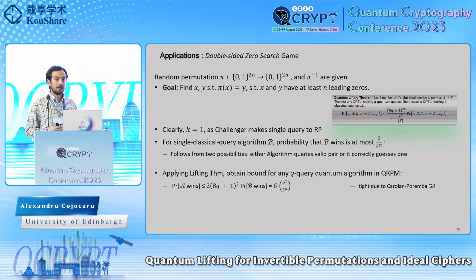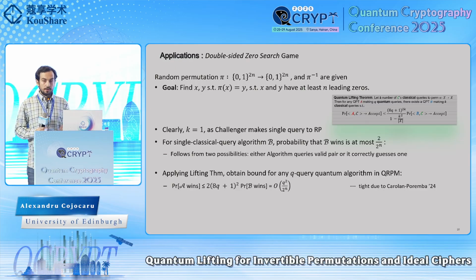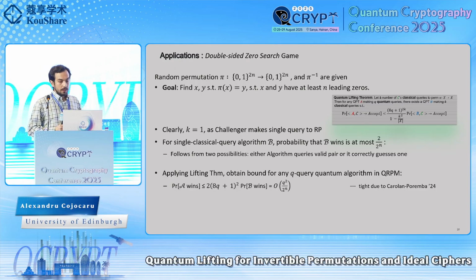And therefore, by applying our lifting theorem, we can directly determine this bound in a very straightforward way: any algorithm equipped with q quantum queries can win this double-sided zero search game with probability at most q squared divided by 2 to the n, which we also know is a tight result due to the work of Carolan and Poremba.